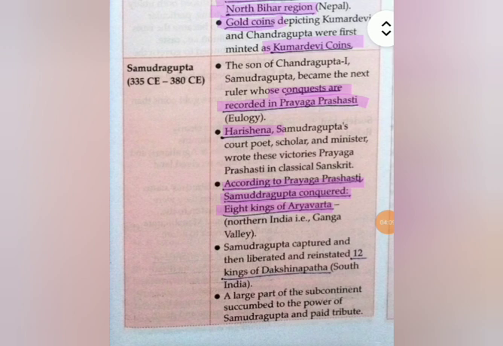Aryavarta is the old term we use for northern India. So he defeated 8 kings of Aryavarta and 12 kings of Dakshin Path. Dakshin Path is South India. So this is the most important thing you need to remember about Samudragupta, that he conquered 12 kings of South India and 8 kings of northern India.